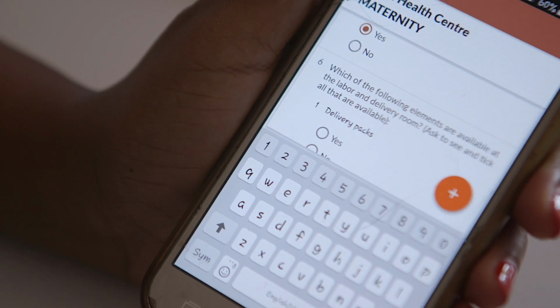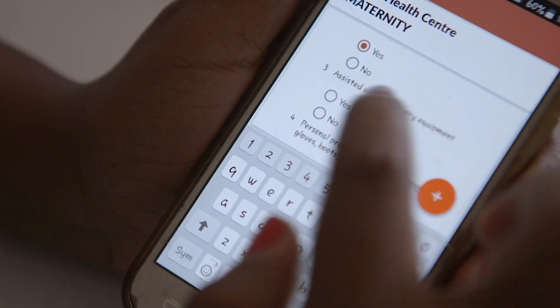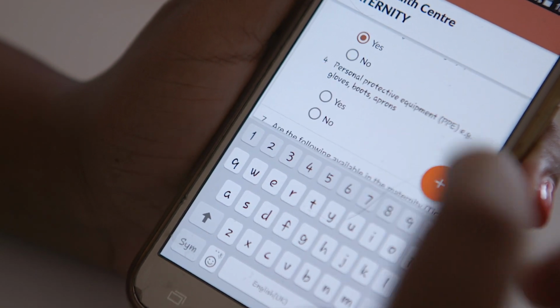As soon as the county health management team of Nairobi saw what we had created for maternal and newborn health, they said, this is really interesting. Can you house our other supervision tools? And we've had other players now saying, we are working in the sexual-based violence area. Can you load these kinds of supervision tools on your app? Can you give us insights from the work that you're doing? And so Afyakit then developed into some sort of platform that houses all of these things, and that is growing every day.